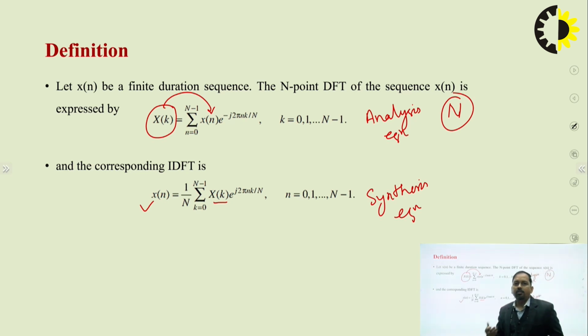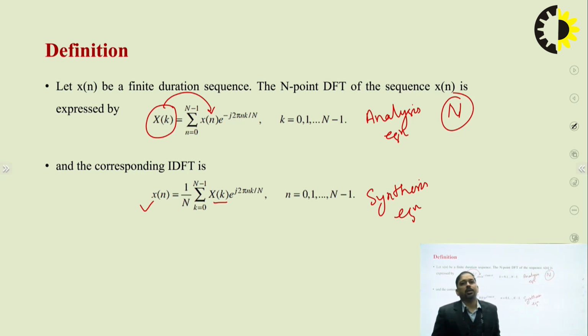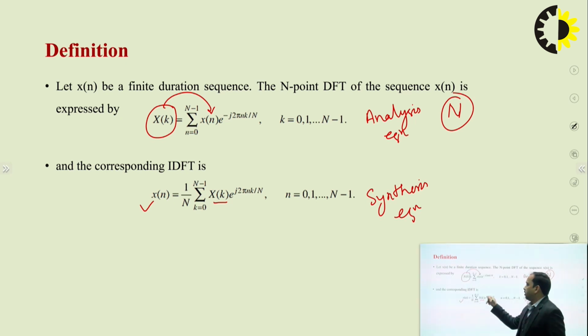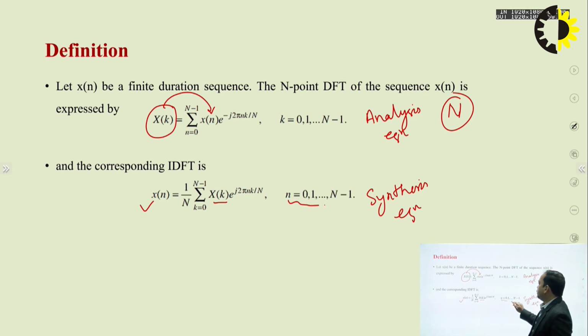We are already aware that in most of the analysis equations we have a negative power, whereas in most of the synthesis equations we have a positive power, e raised to power plus j. So where n equals 0 to N minus 1, N is the length of the input sequence, or N is the length of X[k], the discrete Fourier transform.